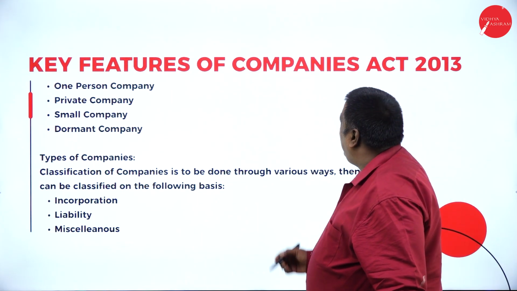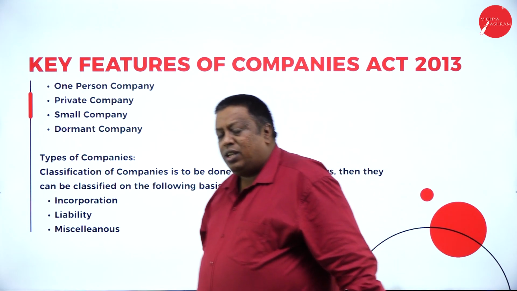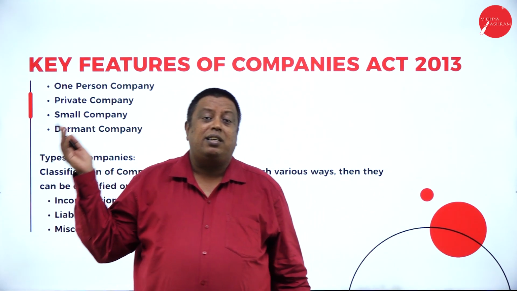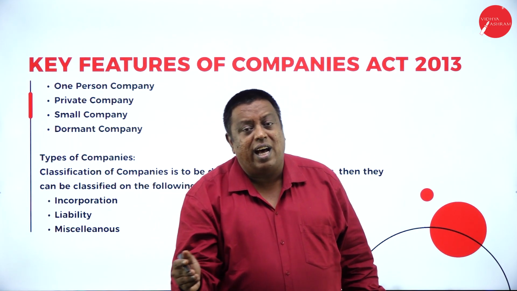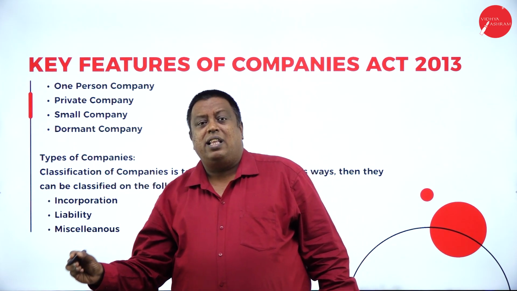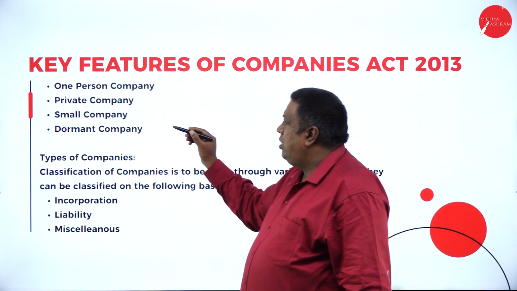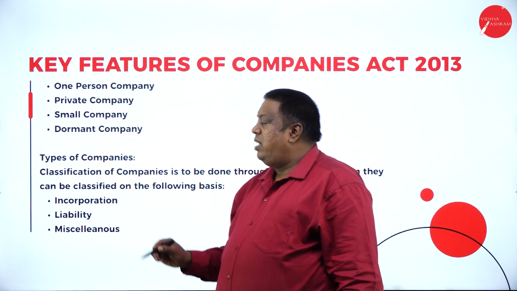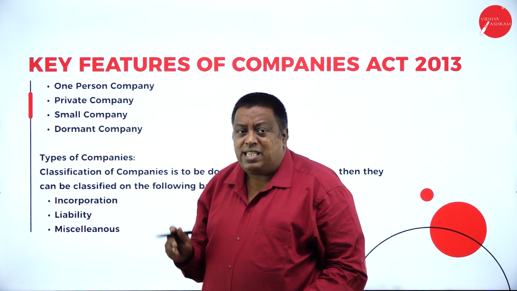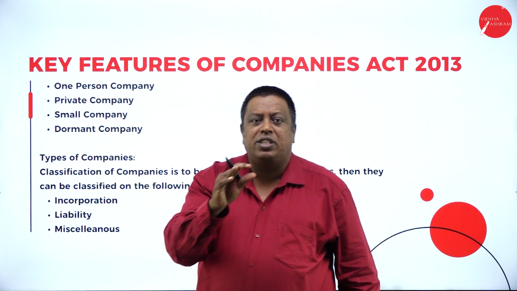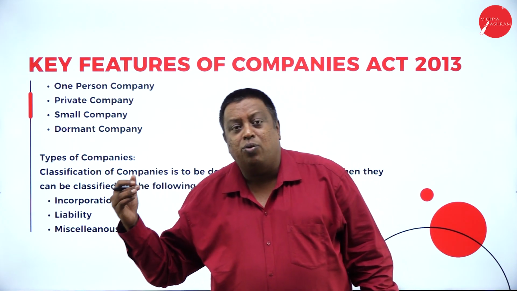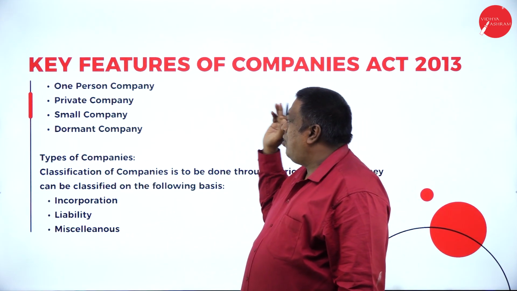The key features of the Companies Act 2013, as I said earlier, were that certain provisions and rules have been modified. In the types of companies, they introduced the one-person company, small company and dormant company. These were the main areas where they gave more provisions and changed concepts with certain new ideas in the Companies Act of 2013.